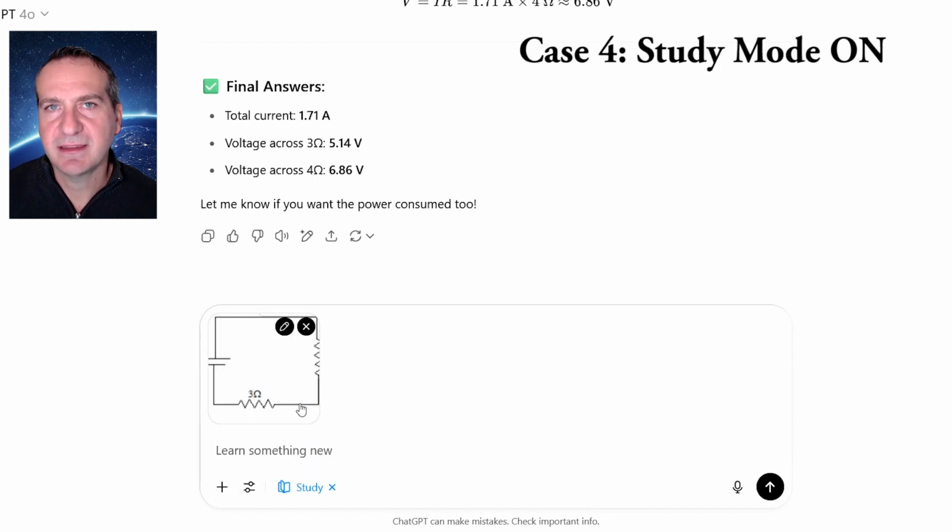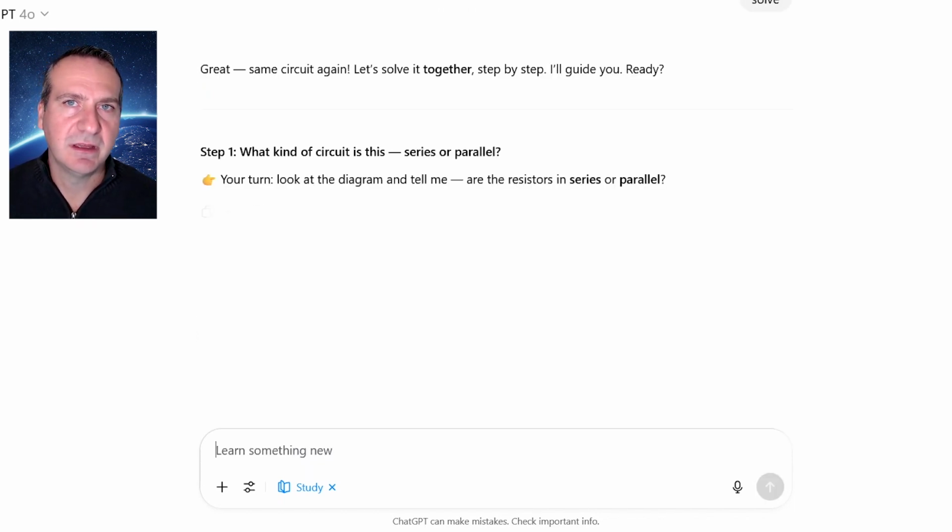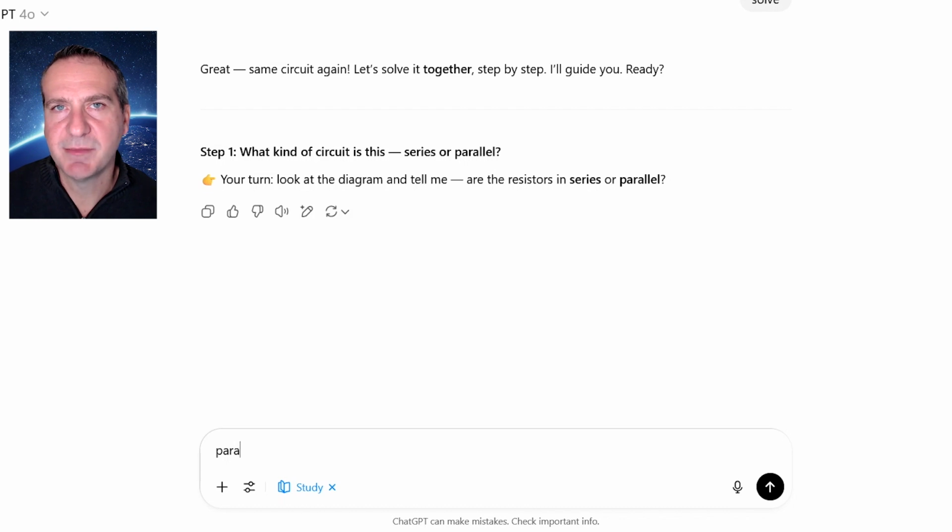So let's repeat that question using the study mode. Now you can see in study mode that we're going to move away from passive learning to interactive. Learning occurs by doing, just remember that. So it's now stepping us through the thought process. And the first part of that process is to determine if it's a series or parallel circuit. Again, I'm going to put in the wrong answer to see how it behaves.